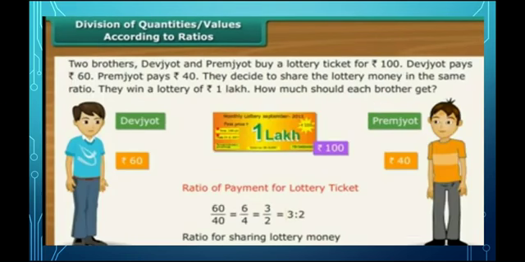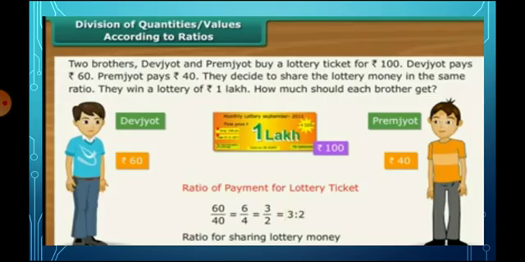See, division of quantities according to ratio. Two brothers, Devjyot and Premjyot, buy a lottery ticket for 100 rupees. Devjyot pays 60 rupees and Premjyot pays 40 rupees. They decided to share the lottery money in the same ratio. They win a lottery of 1 lakh.